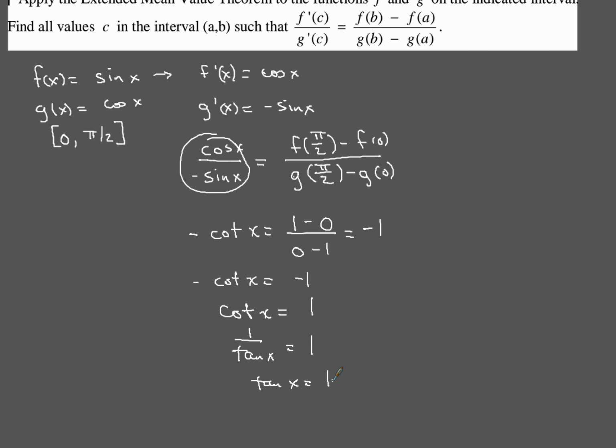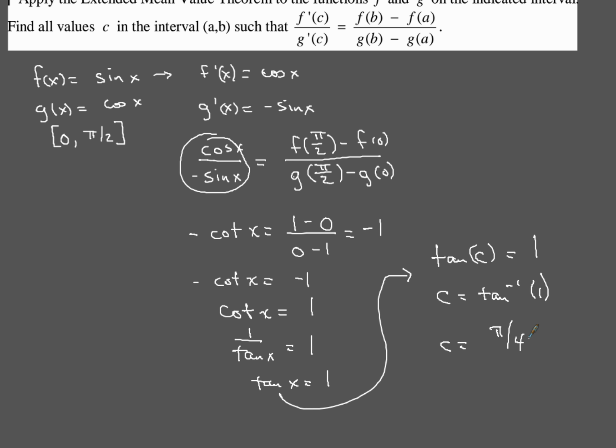So now I have to figure out what c value between 0 and pi over 2 gives me a value of just 1. In order to figure that out, we have to use inverse trig, so c is going to be equal to the arctangent of 1. Now remember your domain restriction. Inverse tangent of 1, you should remember, is just pi over 4. So c has the value of pi over 4 in the interval 0 to pi over 2.